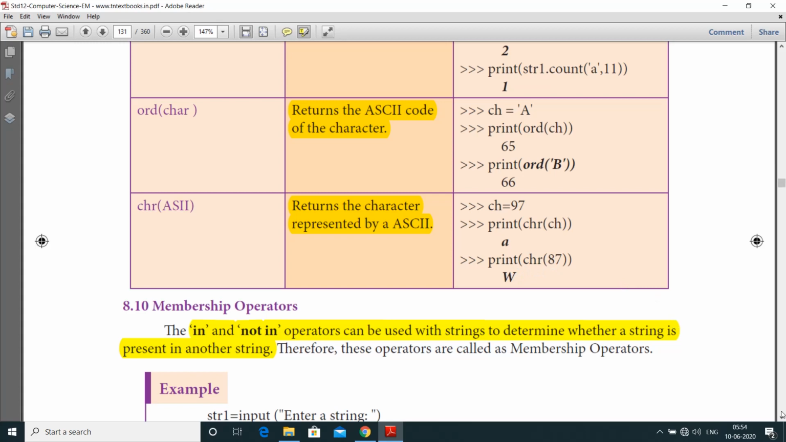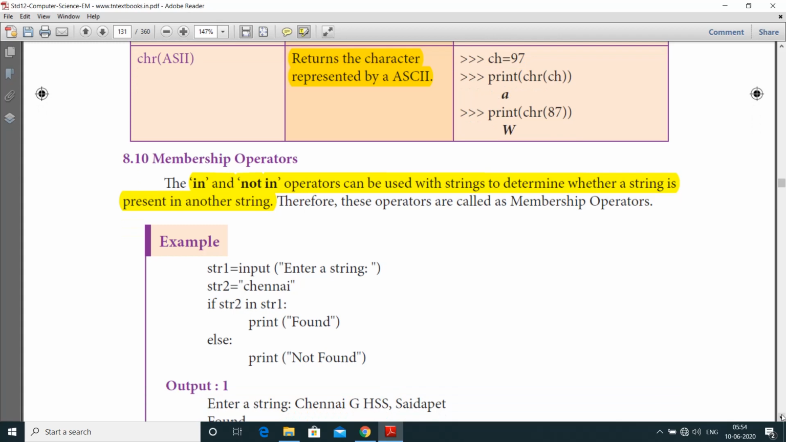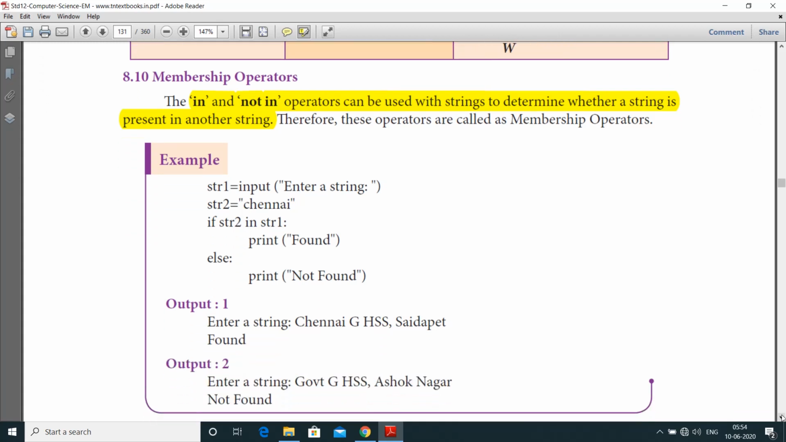Next one is membership operators. Here, both the in and not in operators can be used with strings to determine whether a string is present in another string. Therefore, these operators are called membership operators. This operator is used to validate the membership of a value. The in operator is used to check if a value exists in a sequence or not. Let us see the example.